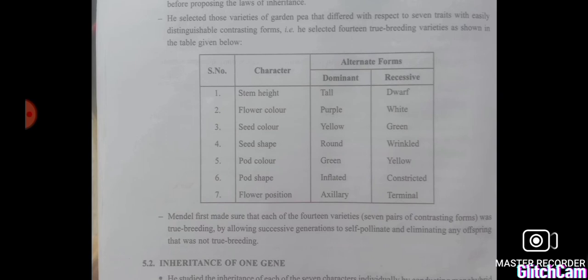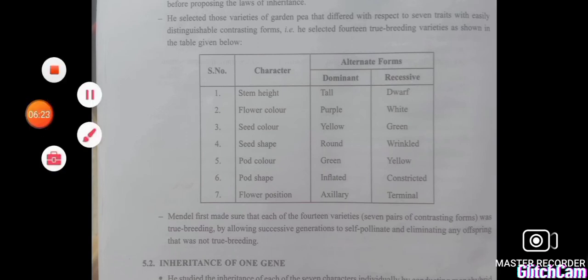And how did he do it? He made sure that each of these varieties was true breeding. How did he make the plants true breeding, or homozygous? By making them self pollinate for many generations, okay. So that he made it clear that all the plants he selected would be true breeding, okay.